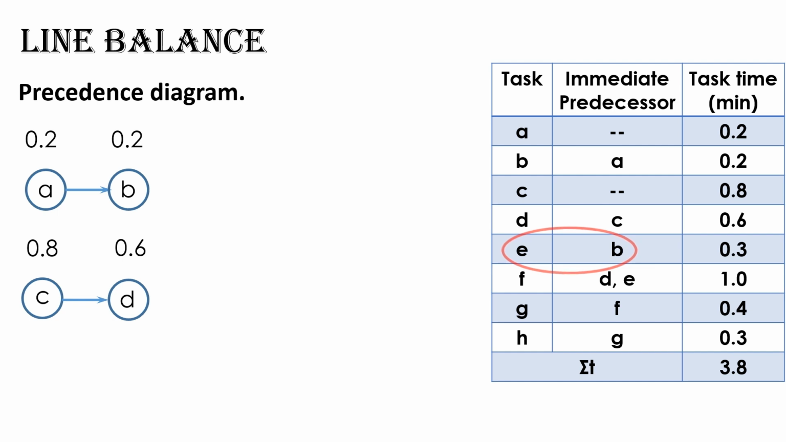The fifth task is Task E and its immediate predecessor is Task B. So, draw an arrow starting at B and pointing to the right. Then draw a node with the letter E inside and 0.3 above, as the duration of Task E is 0.3 minutes.